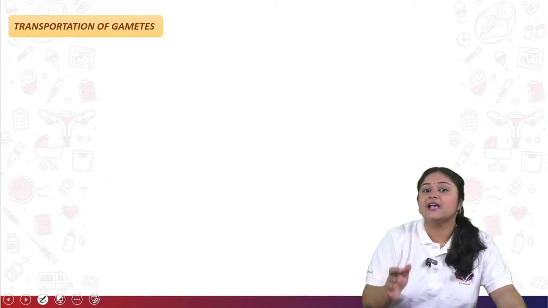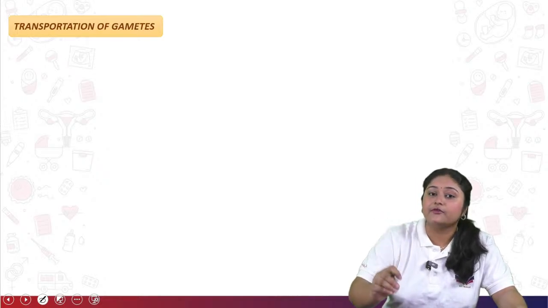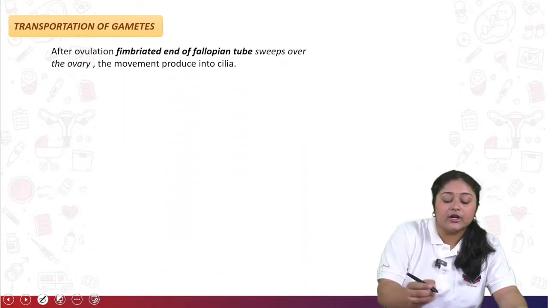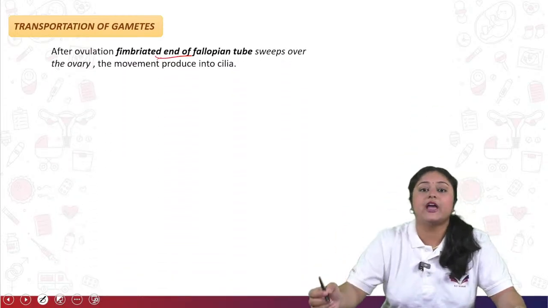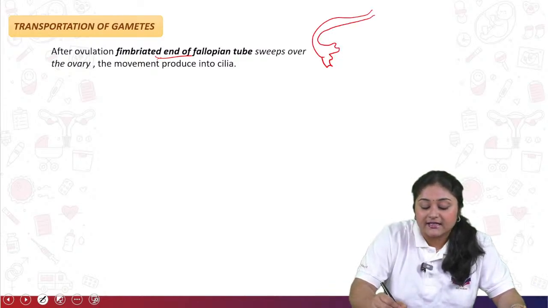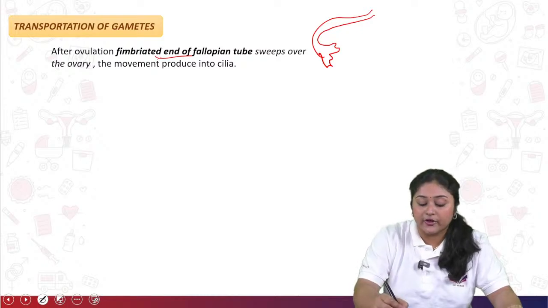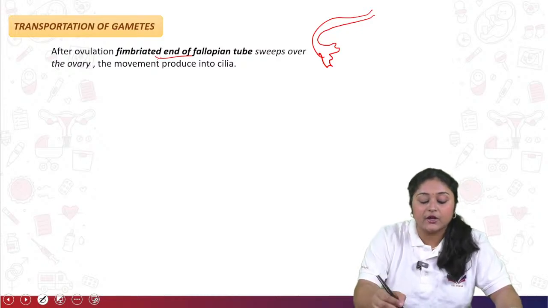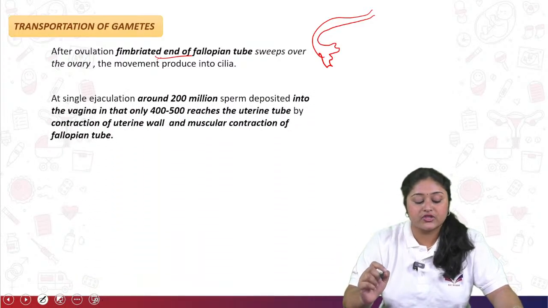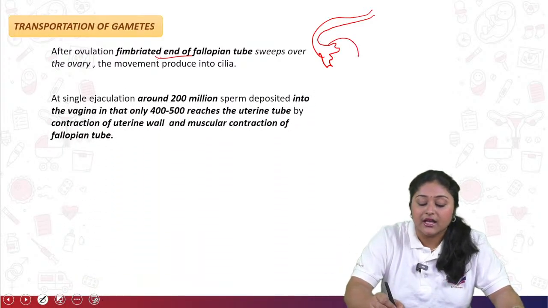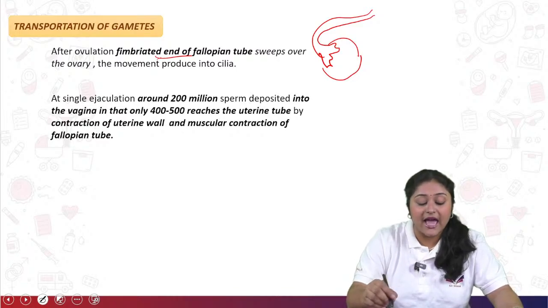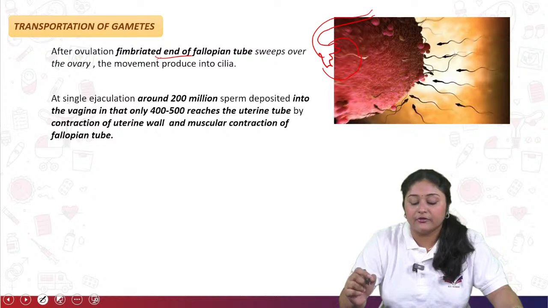So the movement as well as the ability of each and every healthy sperm, there is some capability. After ovulation, the fimbriated end of the fallopian tube, the fallopian tube is like this, right? There is some finger-like structure, which is called fimbriae. From the fimbriated end of the fallopian tube, the sweeping of the ovary and then movement produced by the cilia. From the ovary, the mature ovum comes and slips into the cilia part of the fallopian tube.